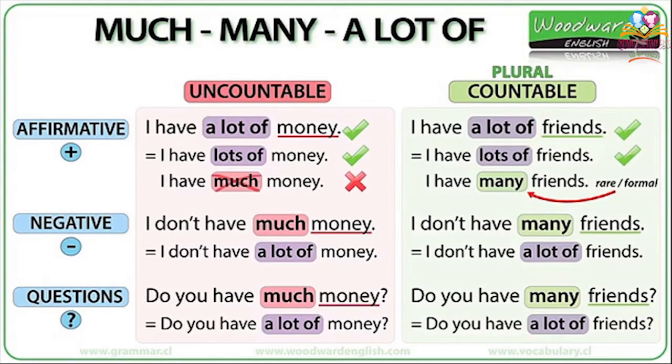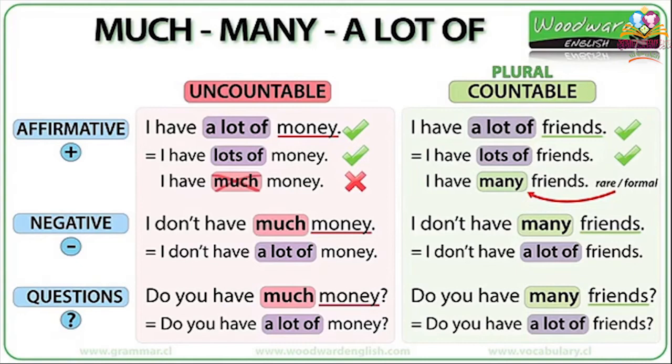In affirmative sentences, I can use a lot of, lots of, and also many. Let's read. I have a lot of friends. I have lots of friends. I have many friends. So in affirmative sentences, I can use a lot of, lots of, and many.